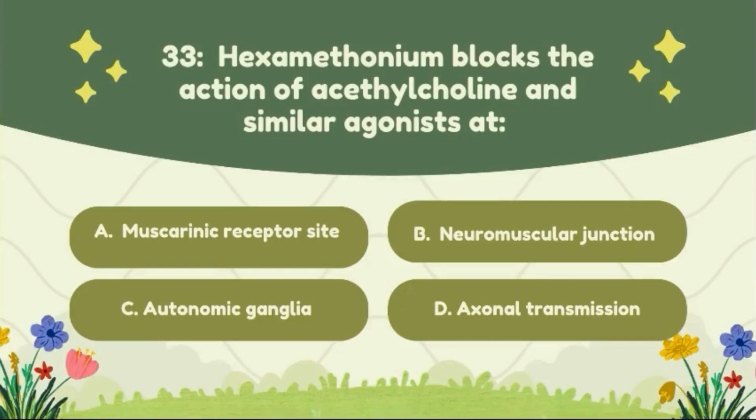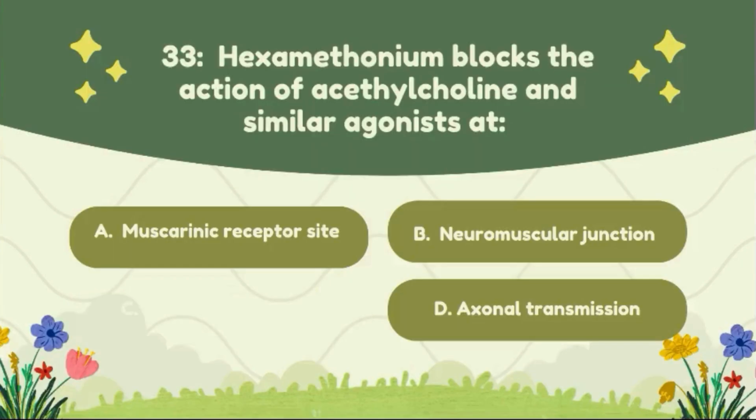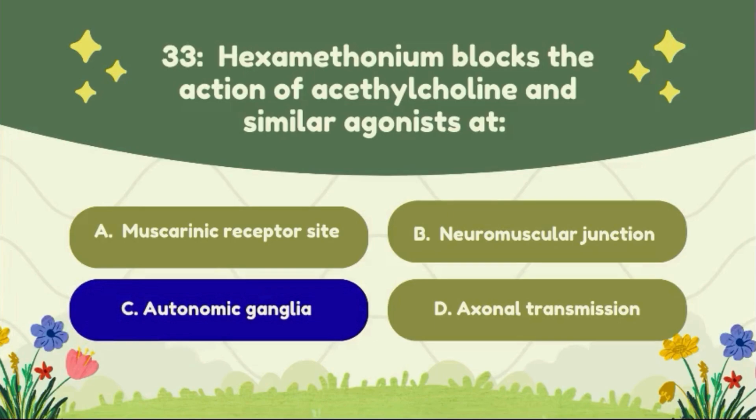Question number 33. Hexamethonium blocks the action of acetylcholine and similar agonists at option A, muscarinic receptor sites, option B, neuromuscular junction, option C, autonomic ganglia, option D, axonal transmission. The correct answer of this question is option C, autonomic ganglia.